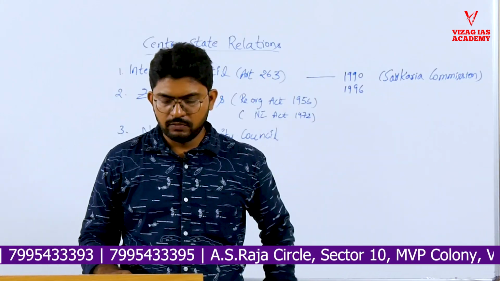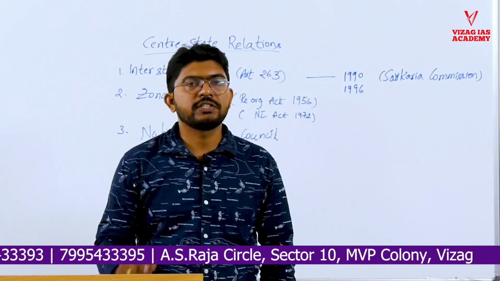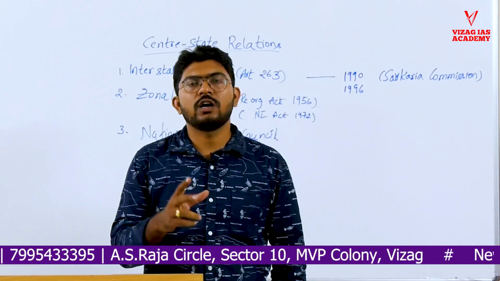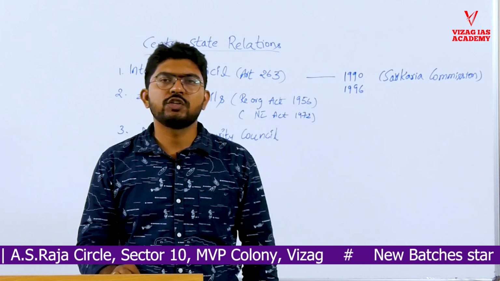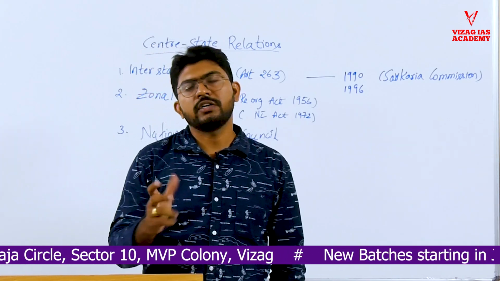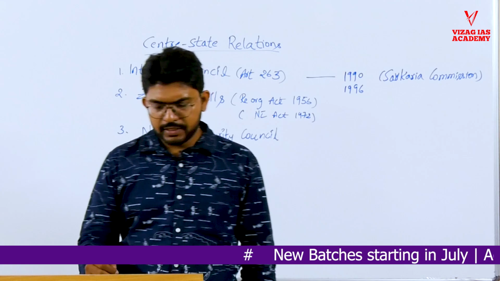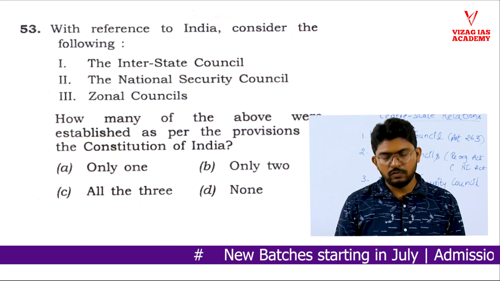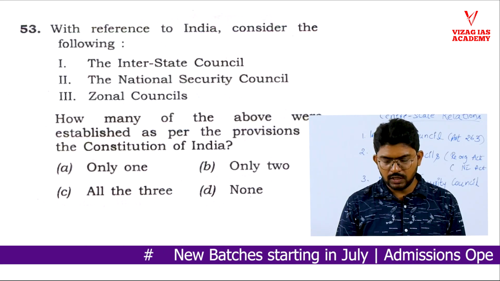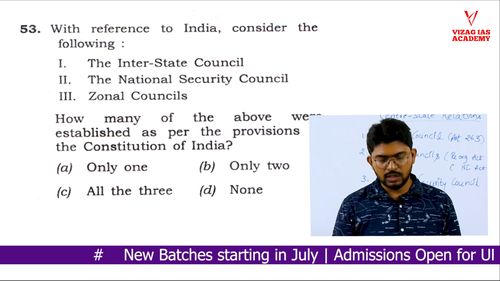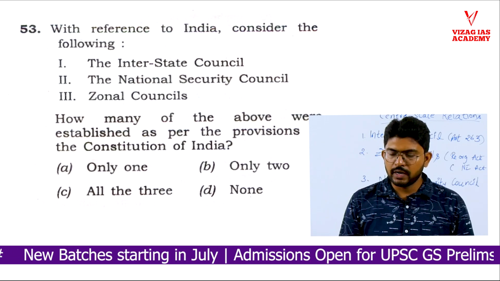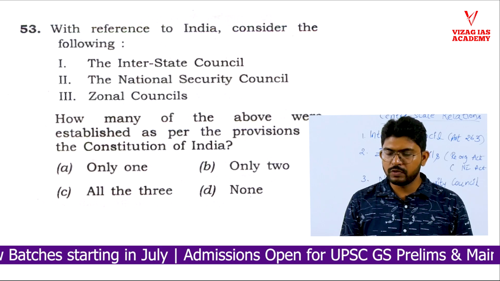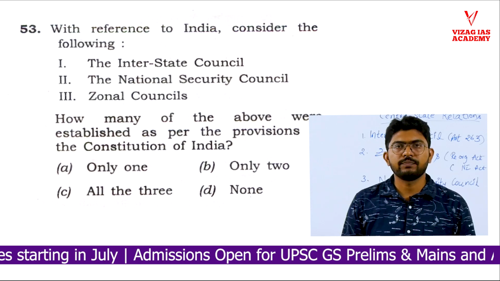The next question, 53, is about center-state relations. Different bodies, constitutional or statutory or executive, are part of center-state relations. So the question here is, with reference to India, consider the following: the Interstate Council, the National Security Council, the Zonal Councils. How many of the above were established as per the provisions of the Constitution of India?